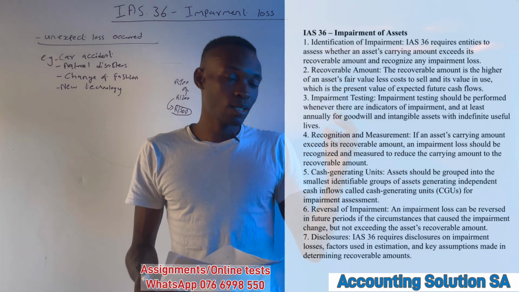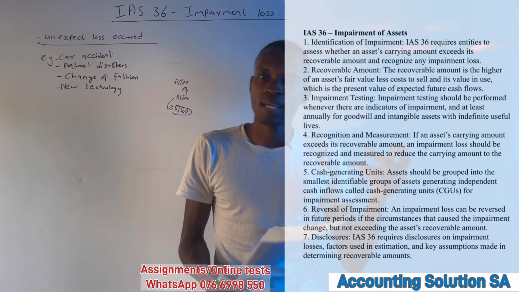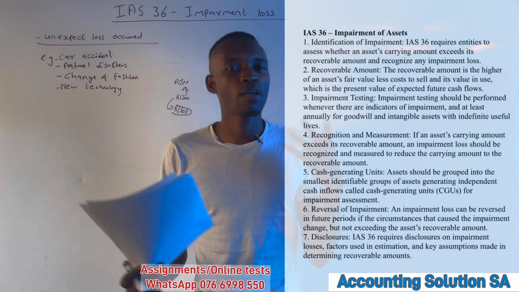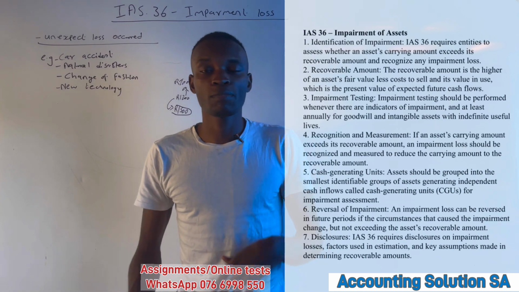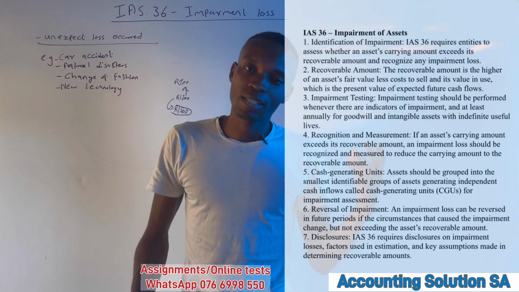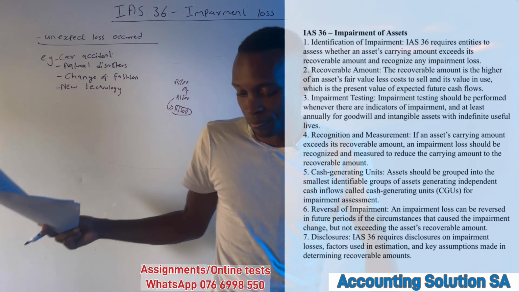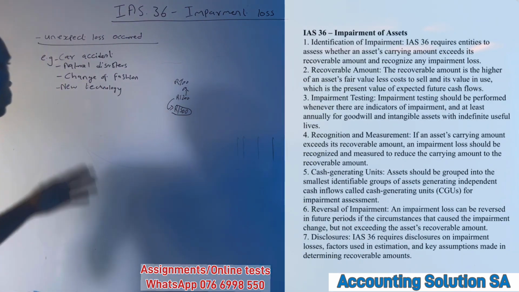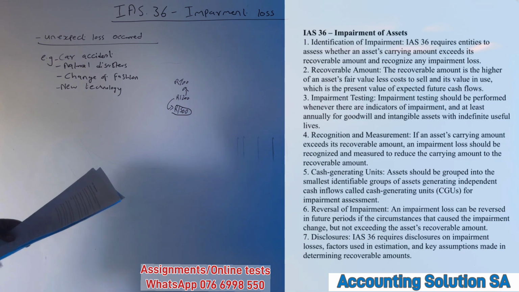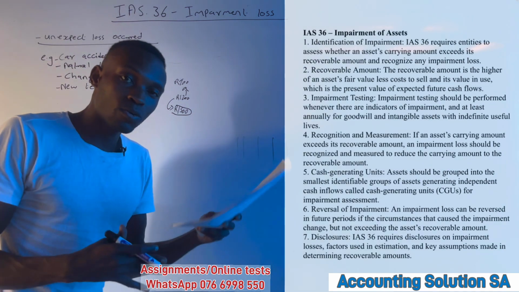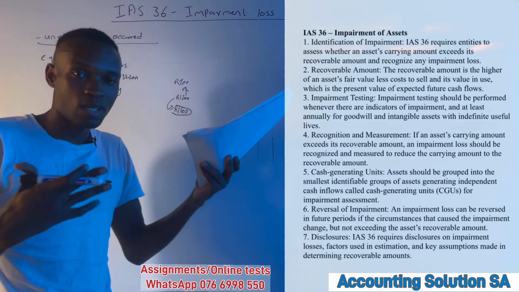Remember that E250, I think it was costing more than 900 when they introduced it. But now we have a lot of touch cell phones that we can buy for that 900, which means that the slide one is out of what? Out of technology, because of new technology introduced. It's called impairment. They didn't expect that a new method, iPhone, was going to introduce a new method of touch.